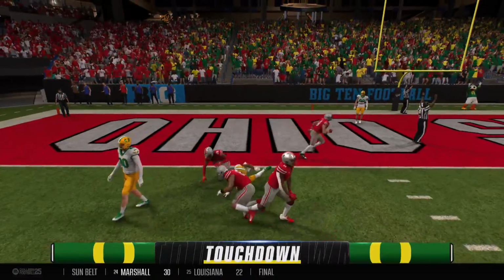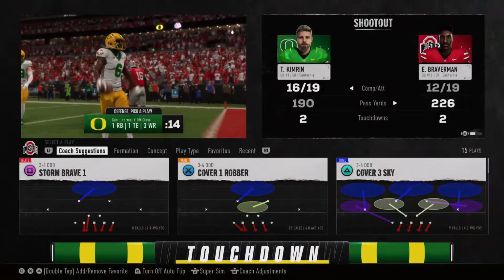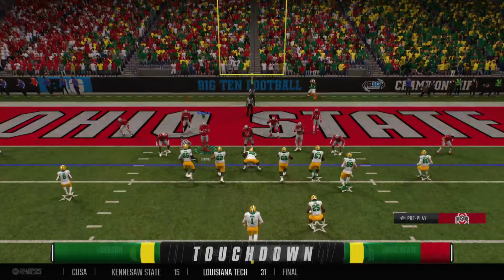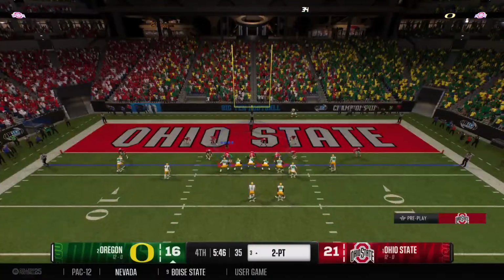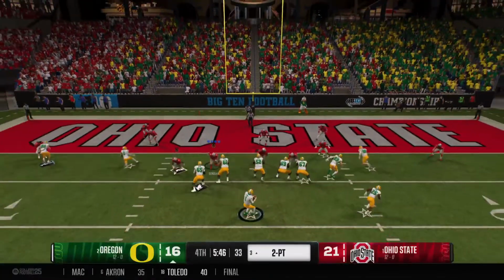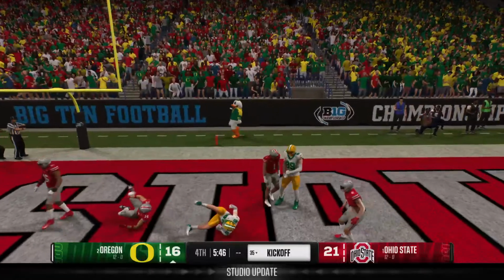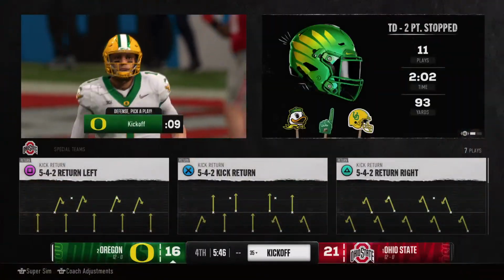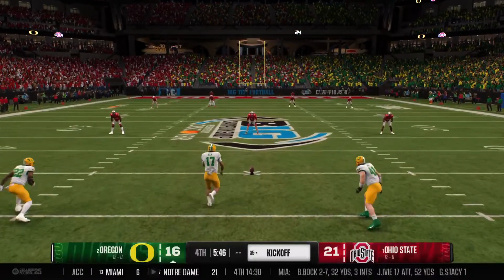Touchdown, Oregon. Trying to come all the way back. Here we go. It's what you hope for. Fourth quarter, one-possession game, conference championship on the line. You know, these conference championship games sometimes can be so unpredictable. One minute you're up by a couple scores, then all of a sudden you have a stalled possession or a turnover, and the pendulum shifts in favor of the opposing team. It's feeling like that might be happening late in this game.